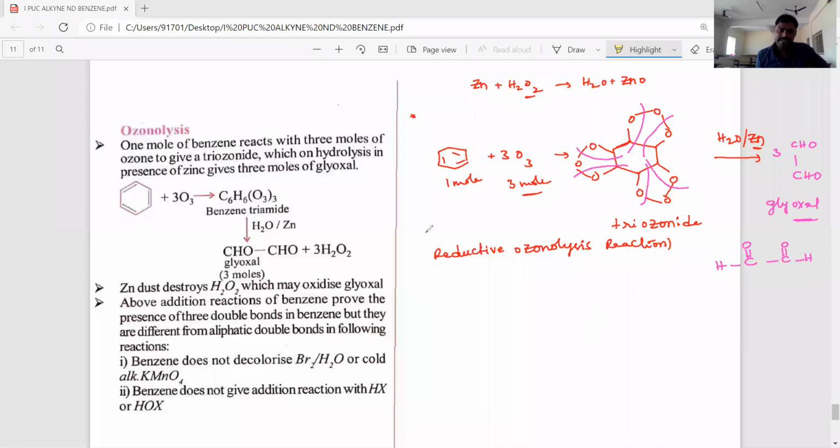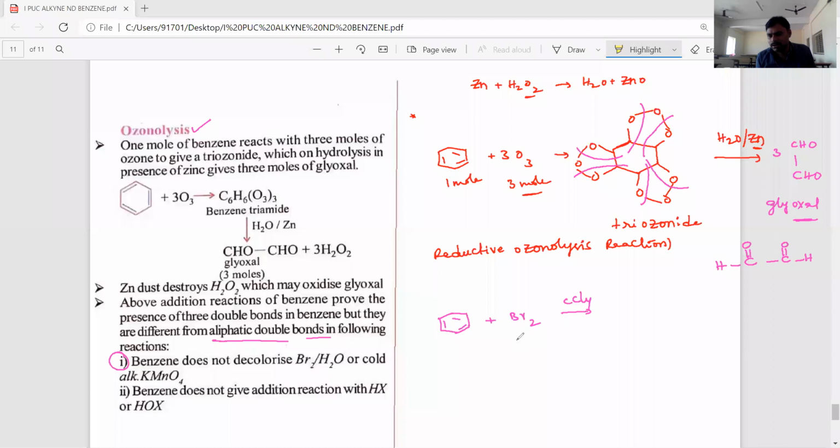Okay, students, this ozonolysis reaction proves that benzene has 3 pi bonds, 3 double bonds, but these 3 double bonds are not similar to the double bonds present in alkenes and alkynes. Why? If benzene had double bonds similar to alkenes or alkynes, it must undergo addition reaction with bromine water, or with bromine.